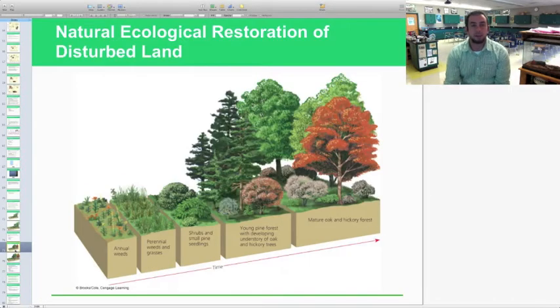So this is what it would look like if you were looking at a disturbed land or some sort of secondary succession. You already have weeds or some sort of small growth or soil layer of some sort. That actually takes a very long time to form, the lichens growing and dying and then forming a soil layer. Once you already have that, it allows for weeds to come in, perennial weeds, grasses to come in, small shrubs and pine seedlings actually happen, and then a young pine forest comes in, and eventually your mature oak and hickory forest.